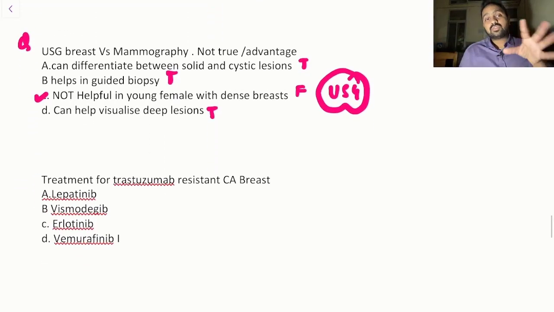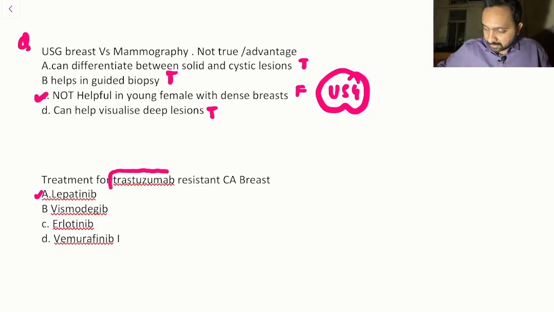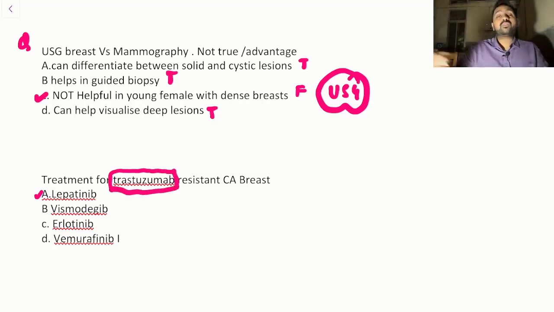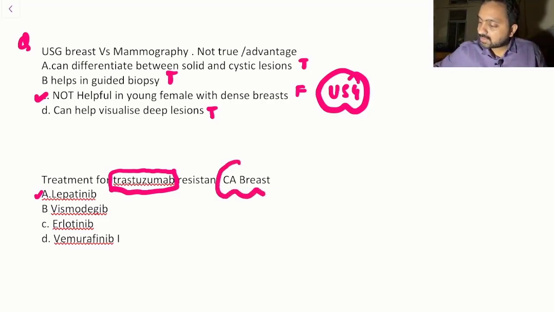Now this question is basically a pharmacology based question. Treatment for trastuzumab resistant carcinoma breast, which is lapatinib. This would be again discussed in your pharmacology chapter. So if you see over here, we all know about trastuzumab. Since we all know about trastuzumab, the one who would have known a little more than trastuzumab was the winner over here.